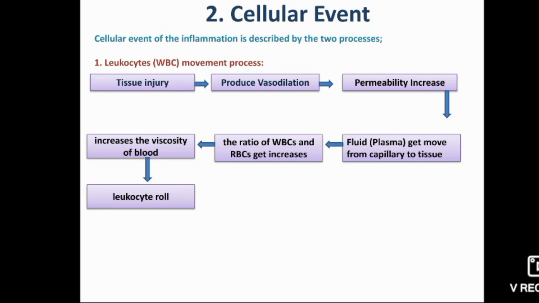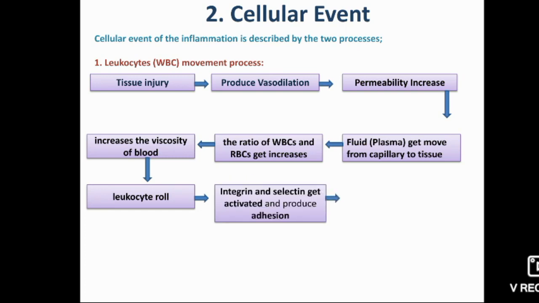Because of that, leukocytes or white blood cells roll on the endothelial cells of the blood capillary. Leukocytes consist of integrin protein molecules on their surface, and the blood capillary surface consists of selectin protein.